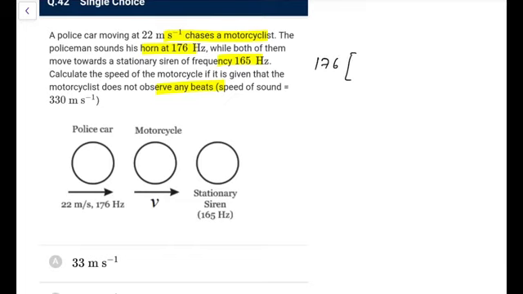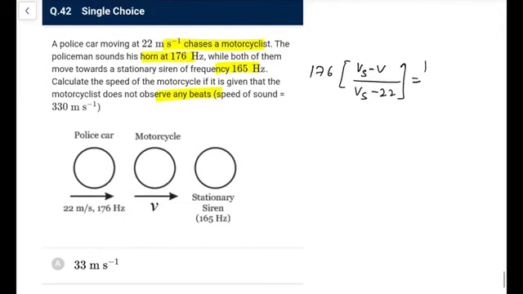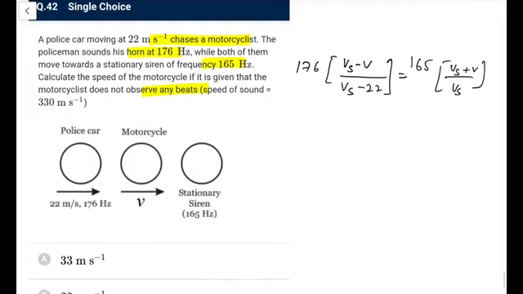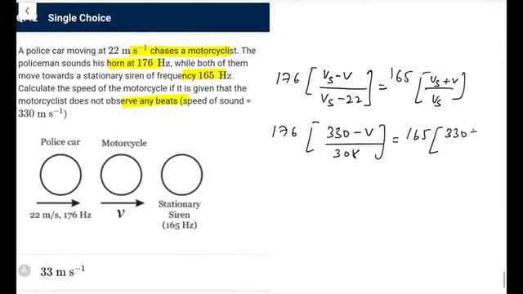So I'll write it as v of sound minus v, over v of sound. Here also it would be minus because it is approaching it, and this is equal to 165. Here the observer is at rest, so it is v of sound, and here it would be v of sound, v of source, and here it is going towards it, so it would be plus v. So doing this, 176 into 330 minus v upon 330 minus 22. If I do 330 minus 22 it would be 308, and this is 165 into 330 plus v upon 330.